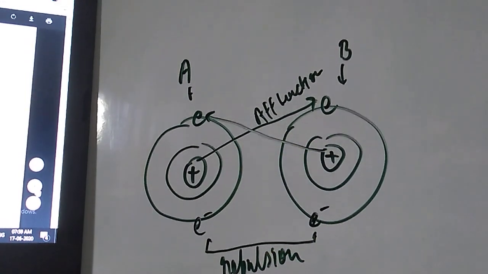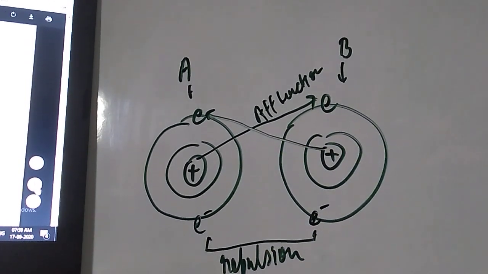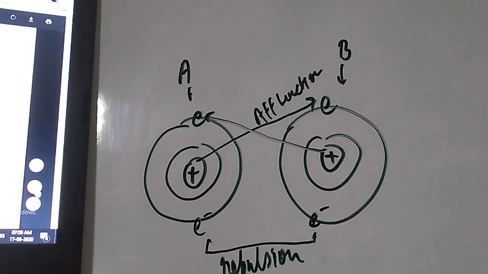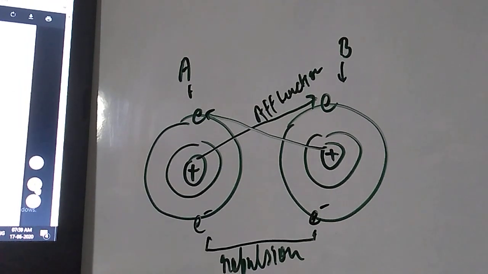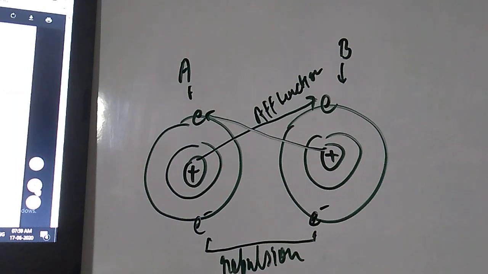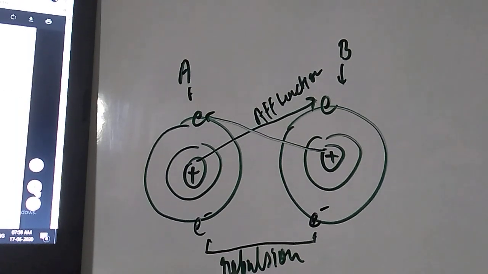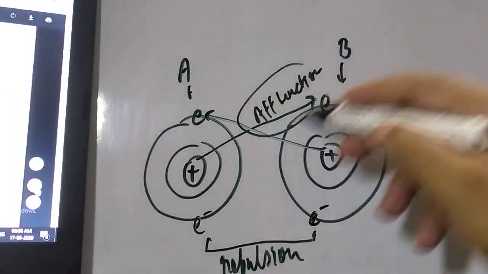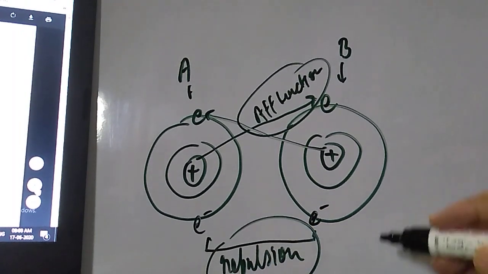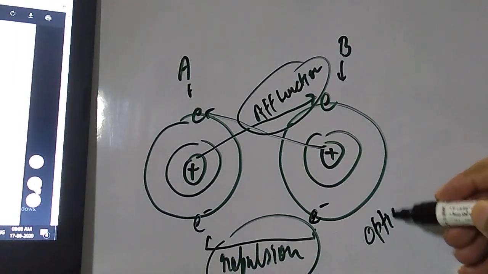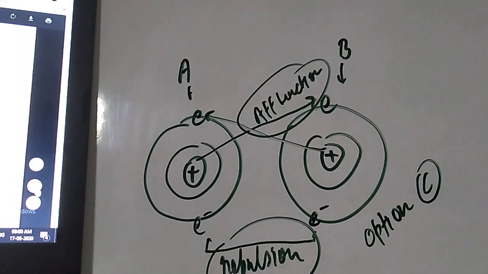Even nucleus with nucleus is repulsion. The option says both attractive and repulsive forces of equal rate. So here attraction and repulsion both take place, student. So option C is our correct answer.